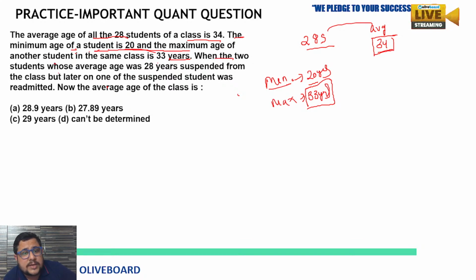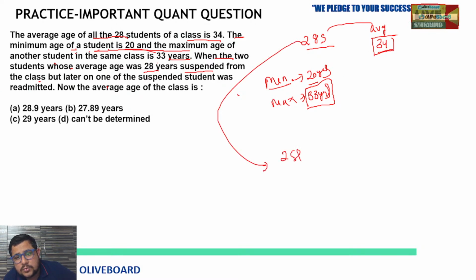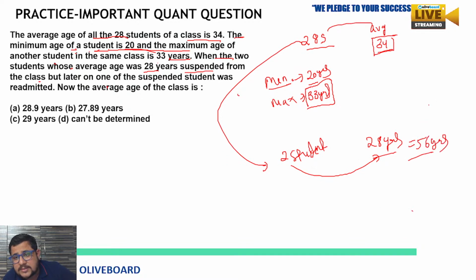Two students whose average age was 28 years were suspended from the class. So out of these 28, two students, their average age is 28 years, suspended from the class. So their total age is going to be 56. This is the sum total. Two students, average is 28, so their ages sum is going to be 56. Is this clear? Now see one more thing.